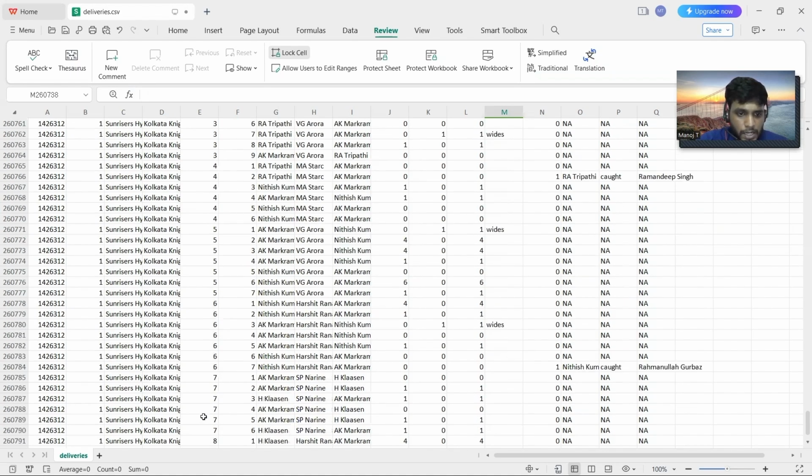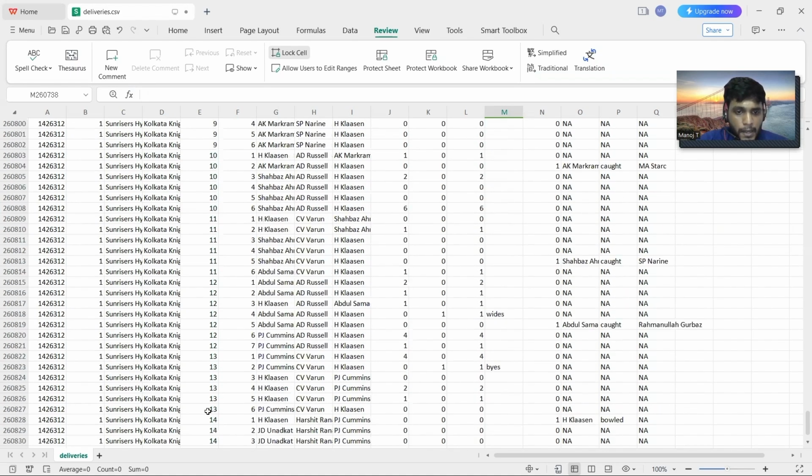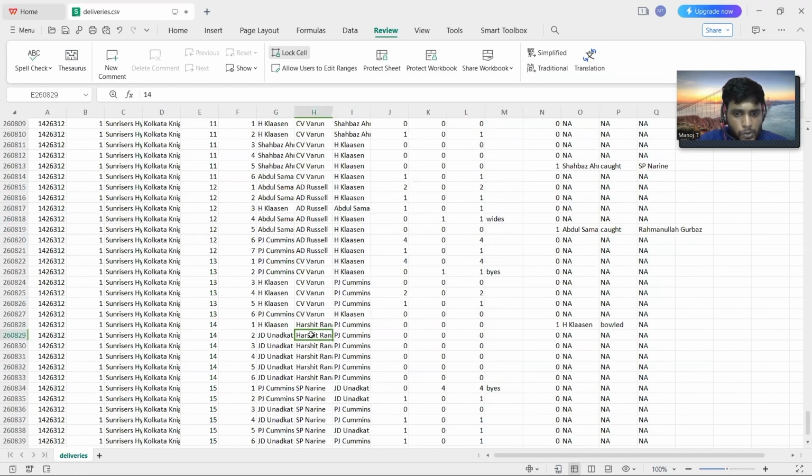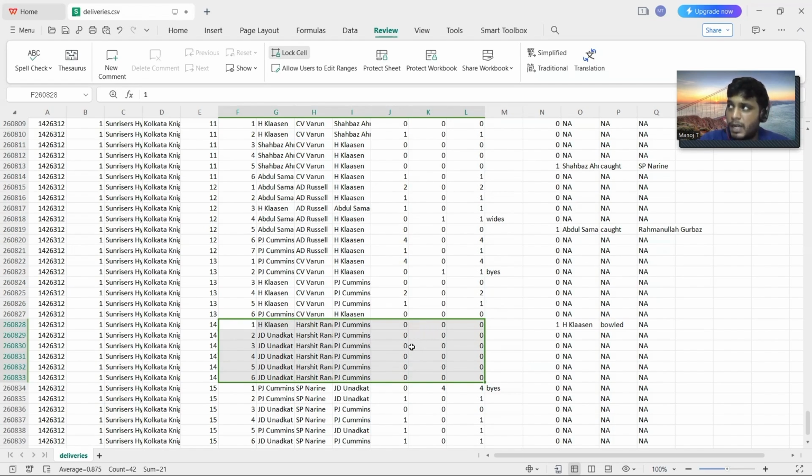So I check that Harshit has bowled a maiden over in the 14th over, I believe. Yes. So you can see that he has not conceded any runs over here. It's a complete maiden over, right? So if I group it based on bowler and group it based on overs, I probably have to get a zero value, right? If I'm getting a zero value, then it means a bowler has bowled a maiden over.